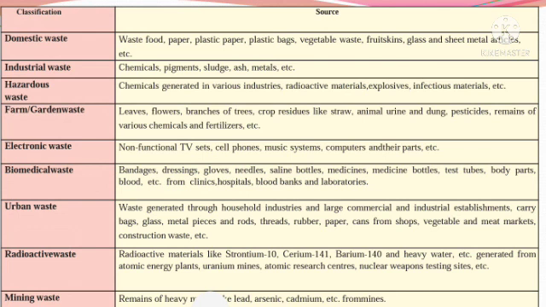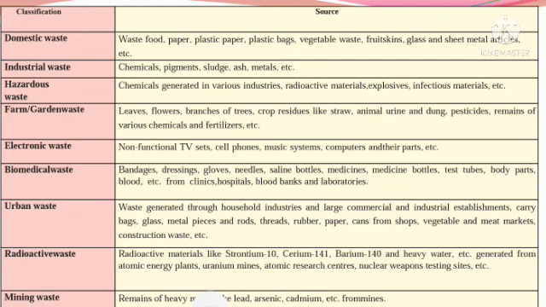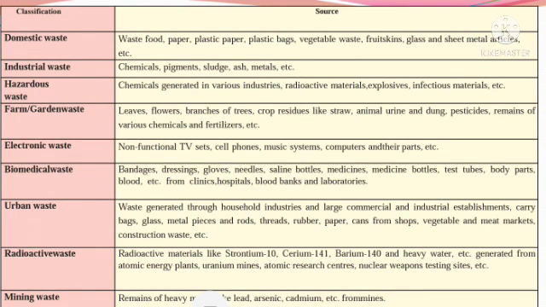In this chart we are going to study the different classification of solid waste. The first is domestic waste. Domestic waste is nothing but household waste. Whatever gets wasted in your home is called domestic waste. In domestic waste we see waste food, paper, plastic bags, vegetable waste, fruit cans, glass and sheet metals, etc. Second, industrial waste: chemicals, pigments, sludge, ash and metals are the sources of industrial waste.